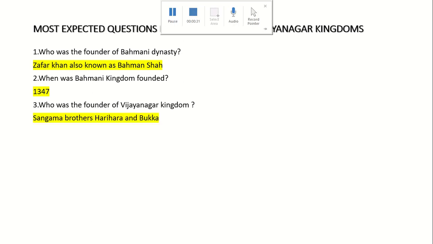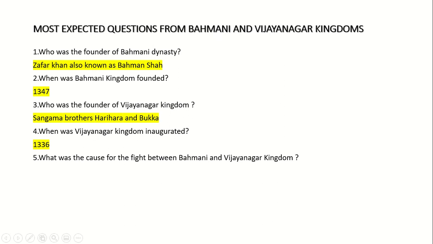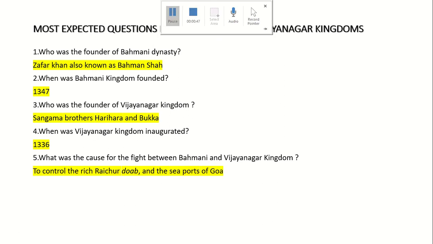Sangama brothers Harihara Bukka. Fourth question: when was Vijayanagar kingdom inaugurated? 1336. Fifth: what was the cause for the fight between Bahmani and Vijayanagar kingdom? To control the rich Raichur Doab and seaports of Goa.